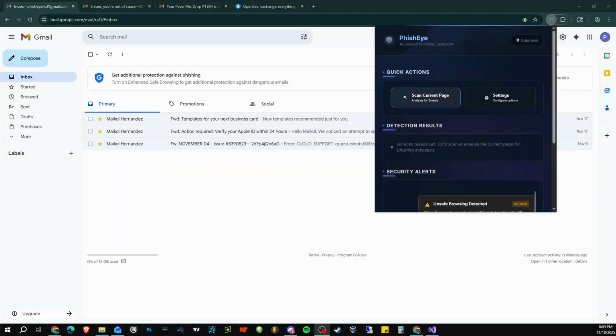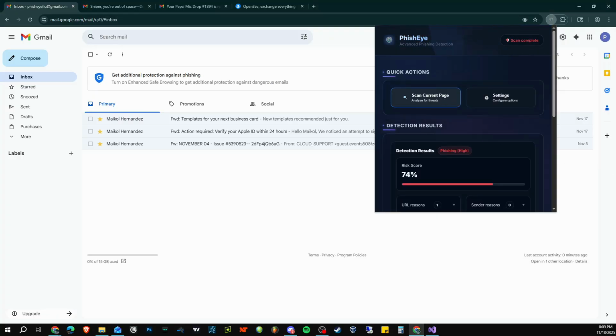Some user experience enhancements we'd like to implement are automatically scanning emails when opened with user permission, background scanning of the inbox for suspicious emails, badge notifications for high-risk emails, and inline warnings directly in the email interface. We'd also like to maintain a history of scanned emails, with scan history and reporting, exporting scan reports, statistics dashboards showing threat trends, and the ability to review and reanalyze past emails.